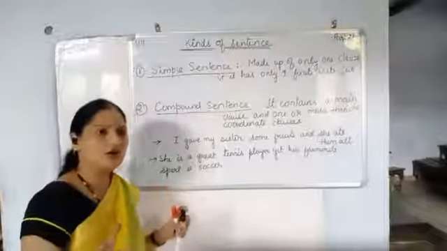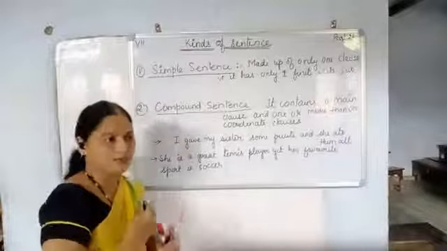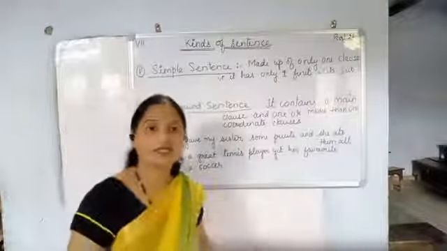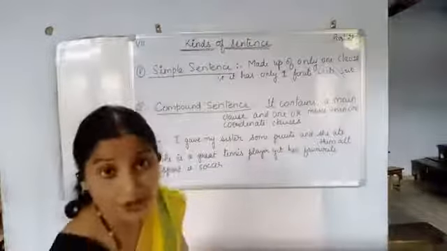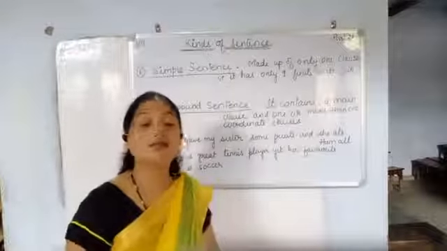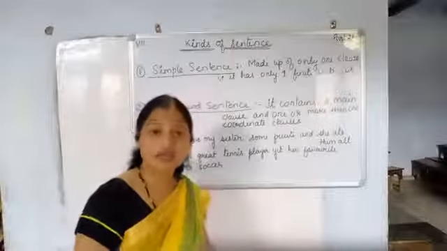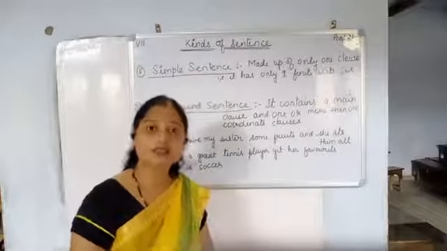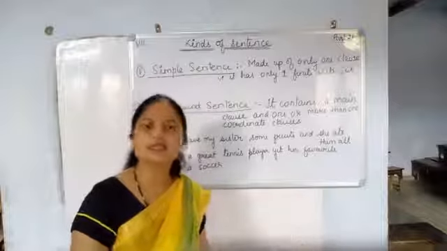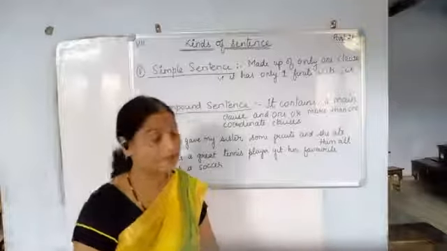We know various examples of the simple sentence, like the birds flew away, or it has rained. So what is this? It's a simple sentence. Clear?